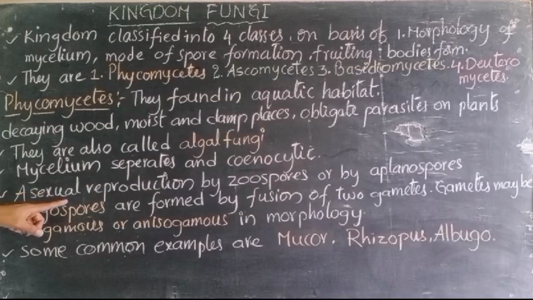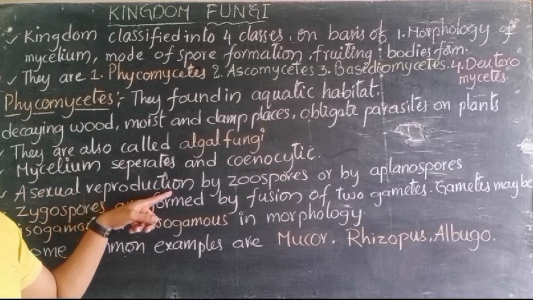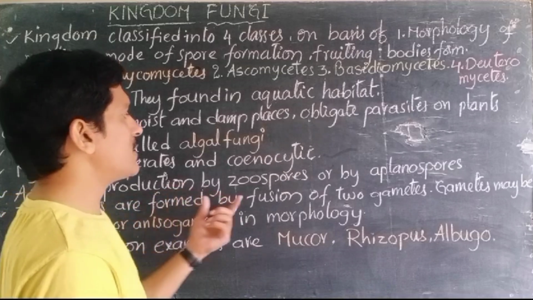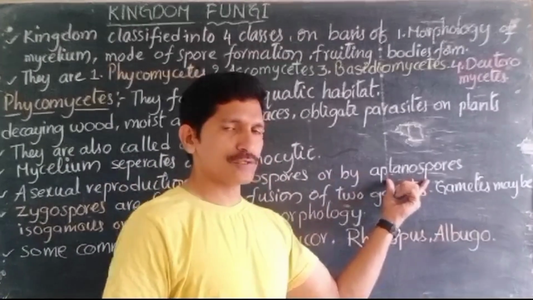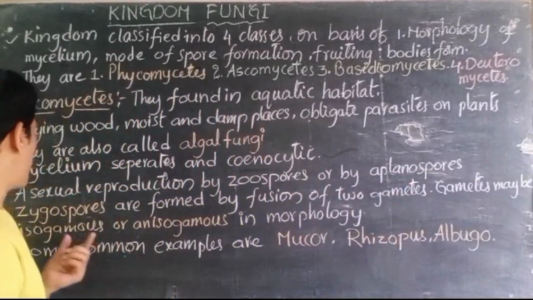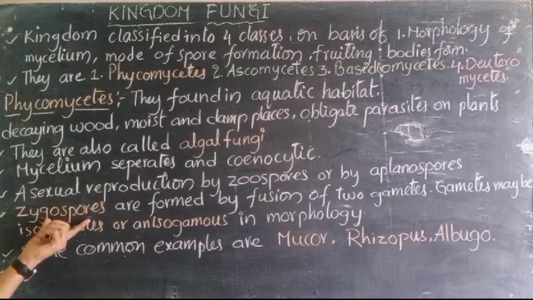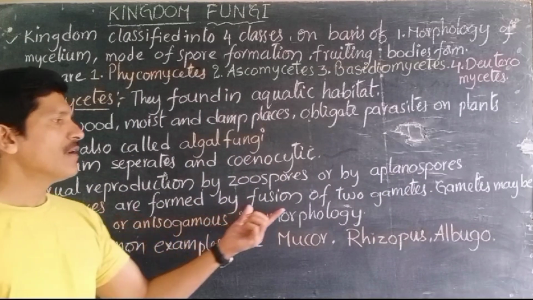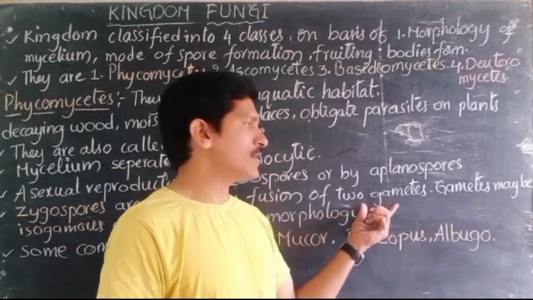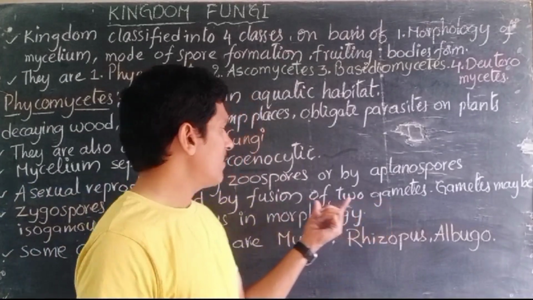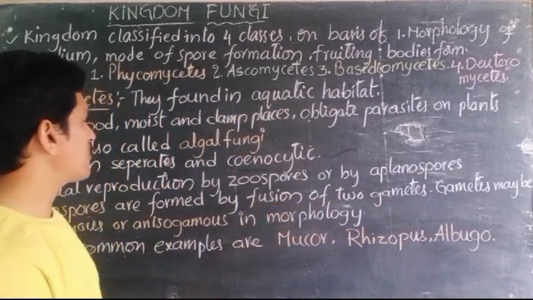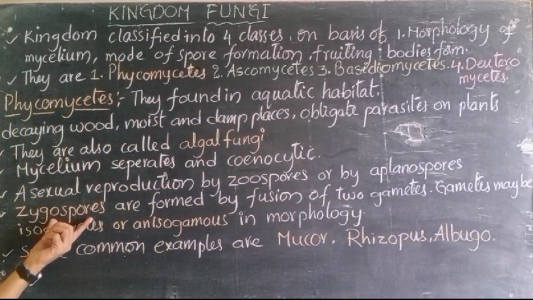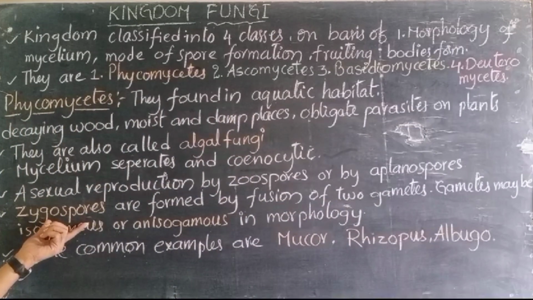Reproduction in these Phycomycetes is asexual. To reproduce asexually, they need special structures called zoospores, or aplanospores. Later, zygospores are also formed, by the fusion of 2 gametes. You can observe that this is a sexual mode of reproduction. Whenever fusion of gametes takes place, that comes under sexual reproduction. During sexual reproduction, a special kind of spores is formed, nothing but zygospores, right?